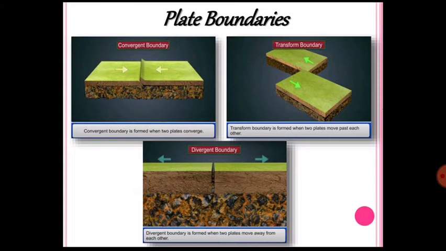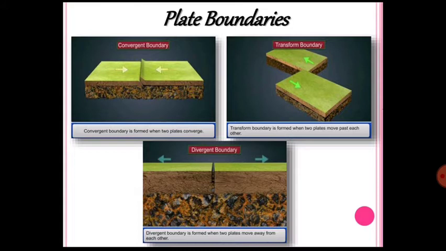The next one is the divergent plate boundary. See the arrow again very carefully. Here two types of plates are moving away from each other. In this divergent plate boundary, two types of plates are basically moving away from each other. So if in any region two types of plates are moving away from each other, definitely there should be a crack in the upper portion of the earth surface.